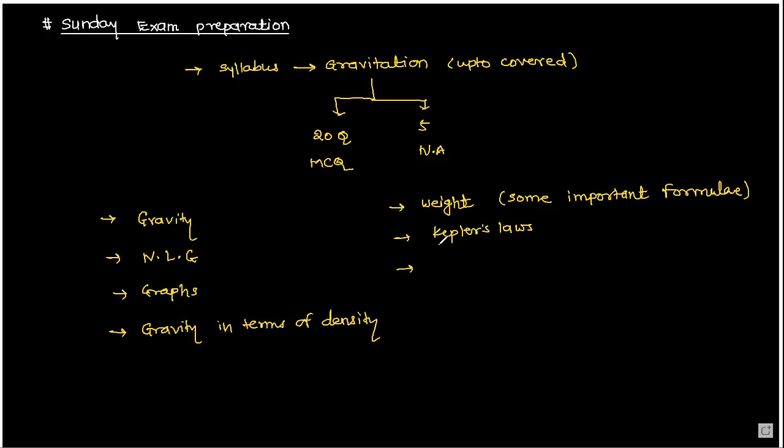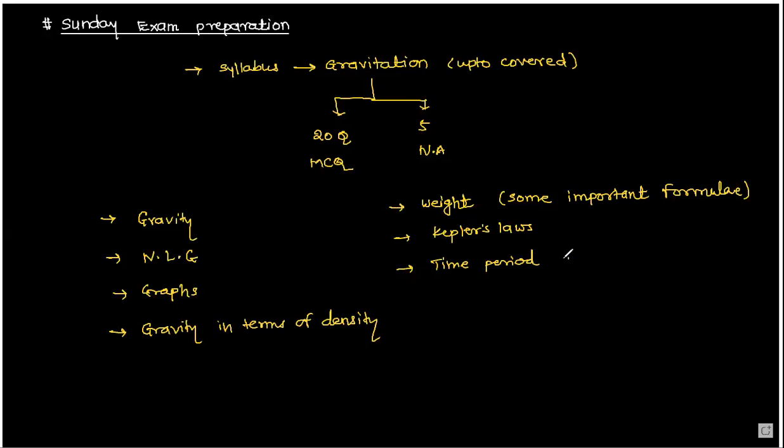Next, you see, sometimes the time period of Earth. Okay, time period of Earth due to contraction of radius. Time period of rotation, how it is going to be affected, that also you have to study.